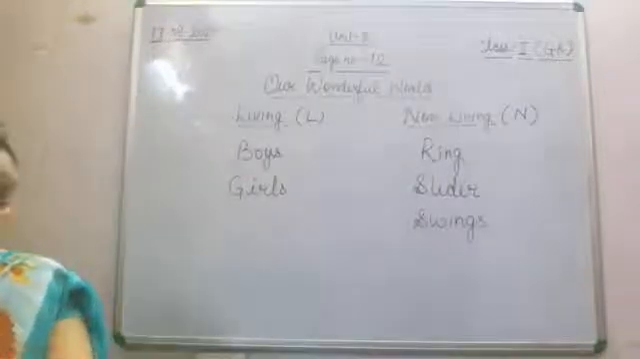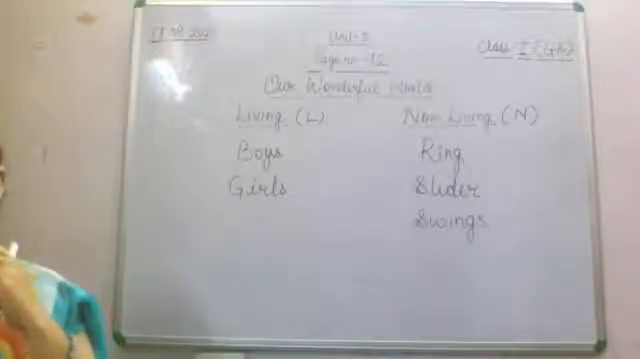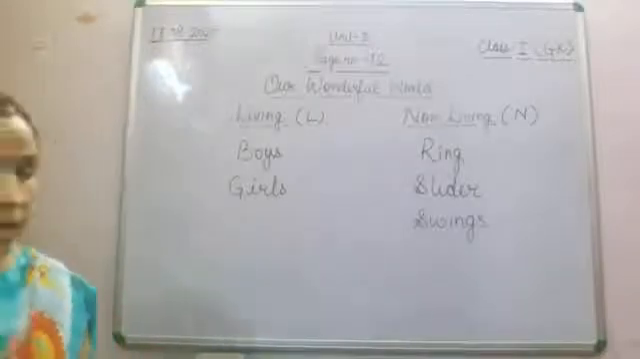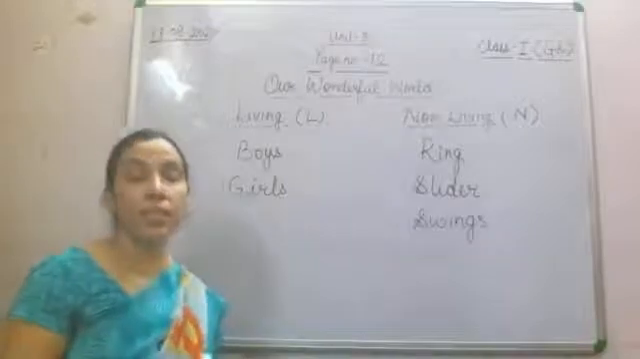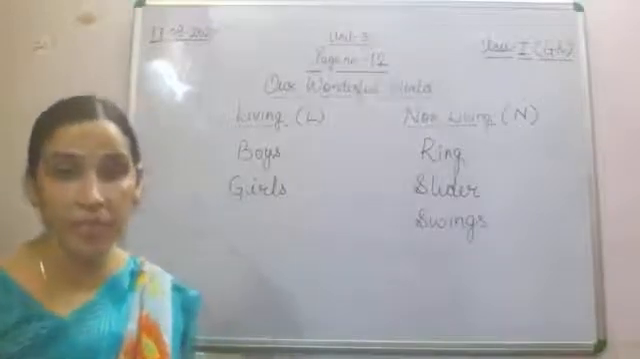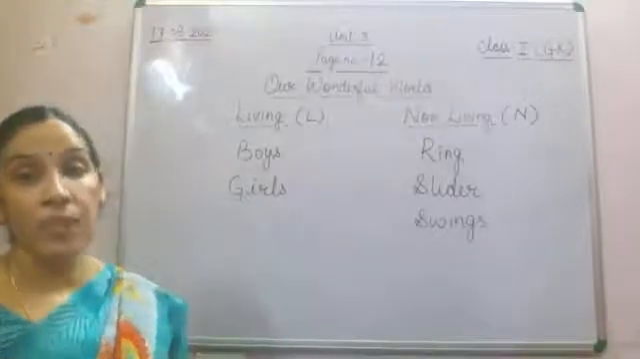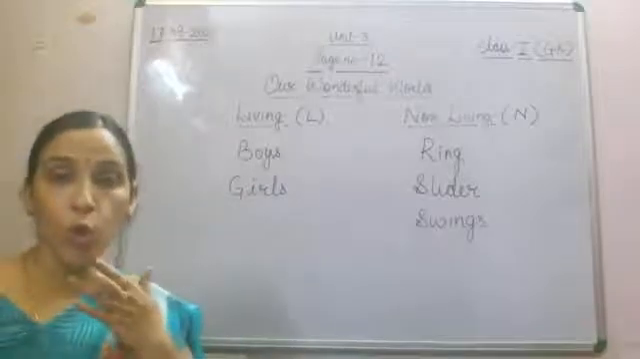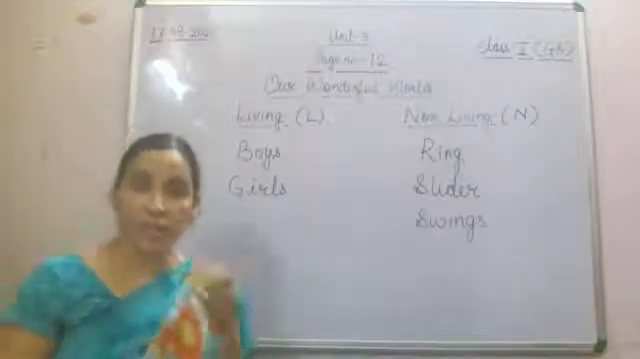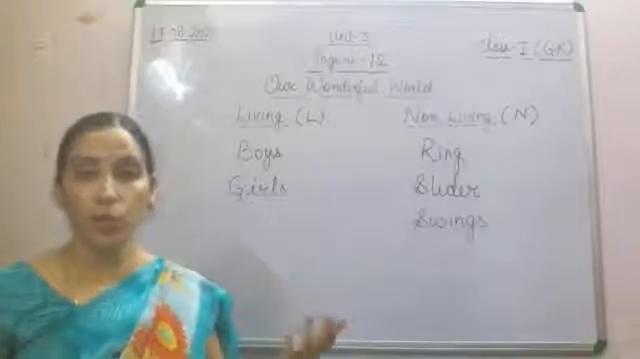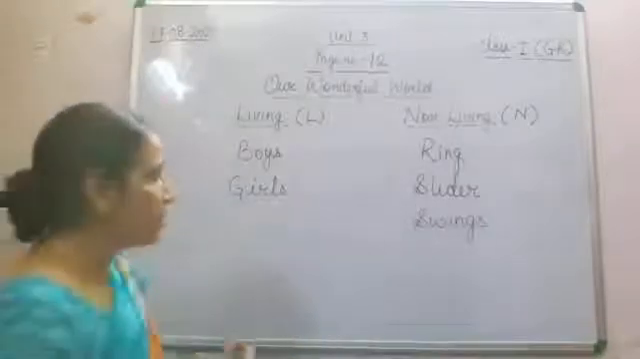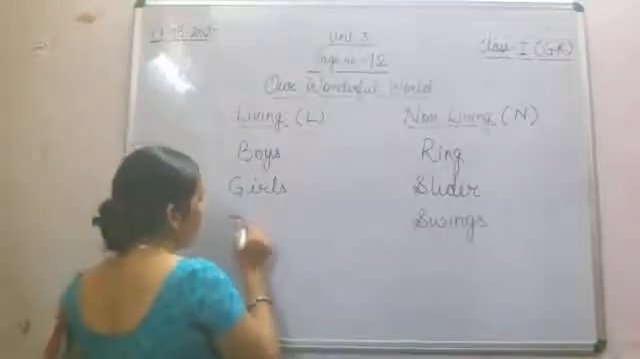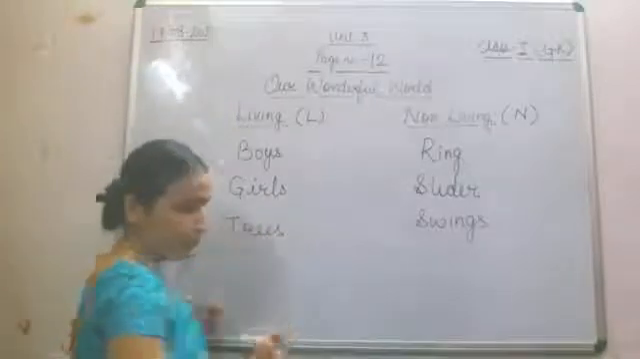Now trees are coming in the category of which? Living or non-living? As I told you just now, yes, trees are coming in the category of living things because they can breathe, they can grow, they can shed their leaves, they can grow new leaves also. So they come in the category of living things. So we'll write trees here.